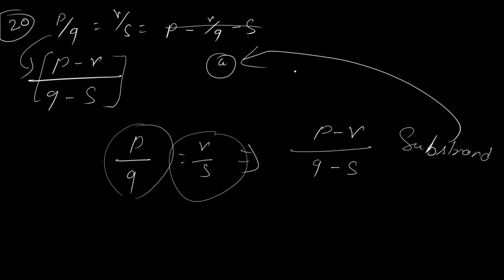And this option you have, so option A would be the answer. You just have to write the name of this particular concept. Very simple. Few of them will be very simple, so nothing to worry.